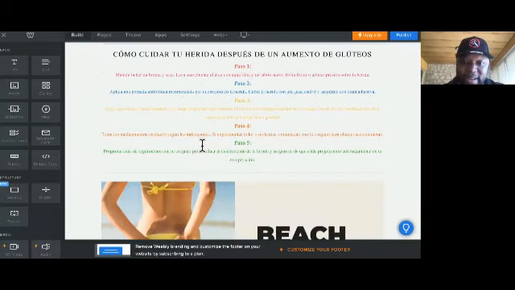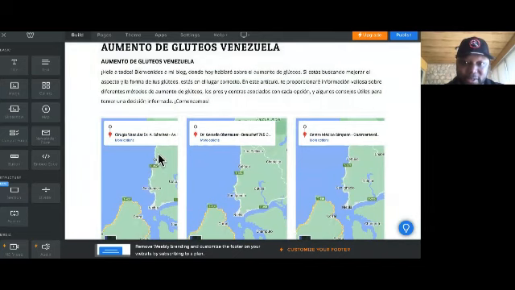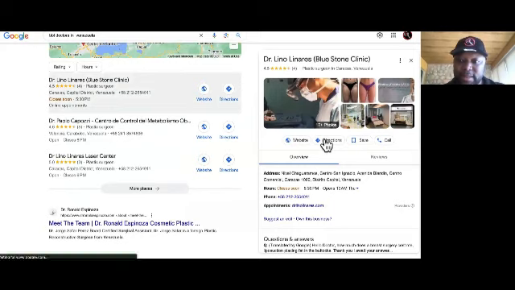I would have been done already if I wasn't teaching this at the same time. So now all we have to do is switch out those Google Map embeds, and we're doing it like so. Look at this, man. We're having some fun now.